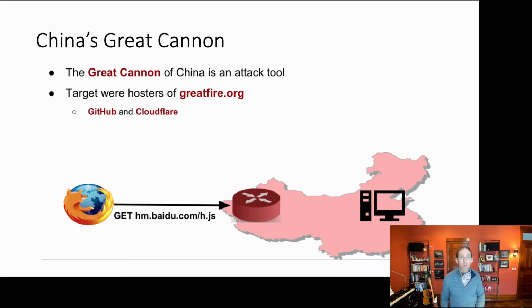The Great Cannon thus marks an evolution from a simple firewall or censorship tool to one that actually launches active attacks against victims. In this particular case of an attack in 2015, the targets were hosters of greatfire.org. In particular, GitHub and Cloudflare were both targeted as hosts of GreatFire's content. The injected JavaScript that I described on the previous slide caused browsers to initiate an HTTP or a web request towards GitHub and Cloudflare hosted content, resulting in massive quantities of web traffic directed at these sites.